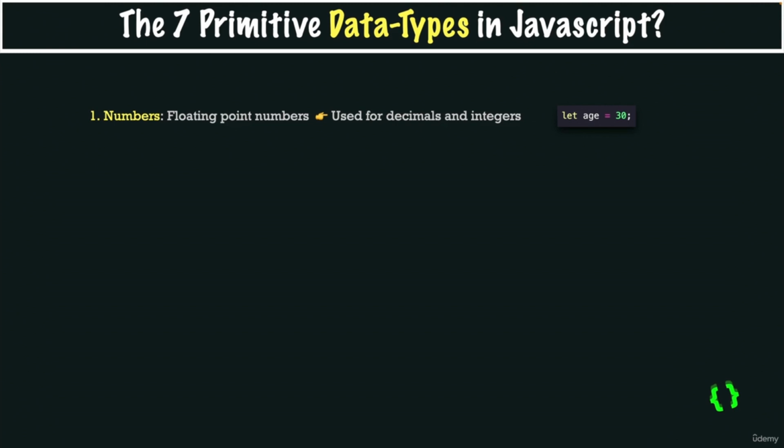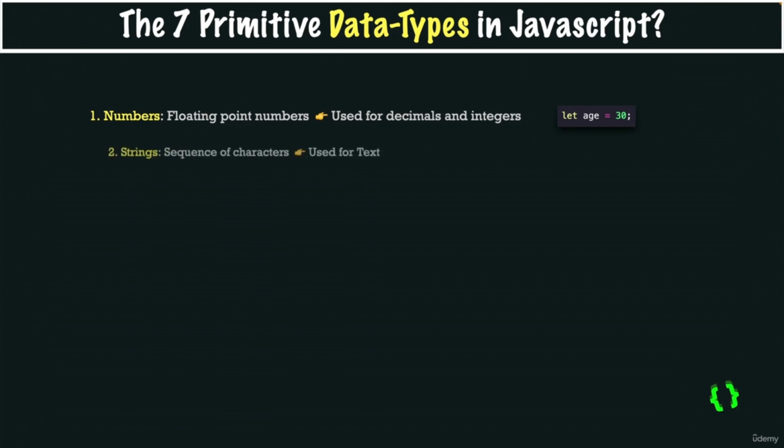In many other programming languages, you will find different data types for integers and for decimals. Java is one good example, but not in JavaScript. In JavaScript, all numbers are simply of the type number. Okay? And don't confuse yourself by Java and JavaScript. Both are different programming languages.